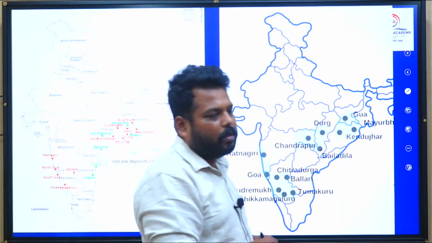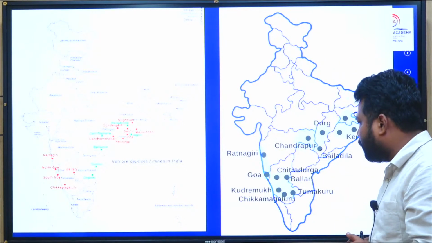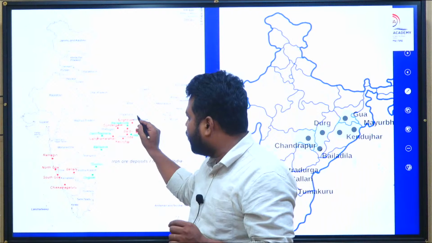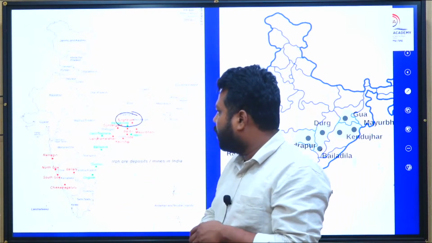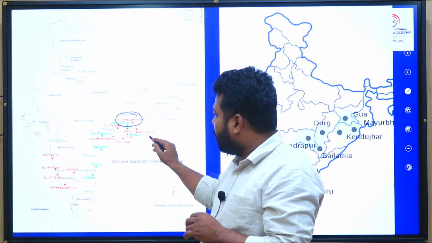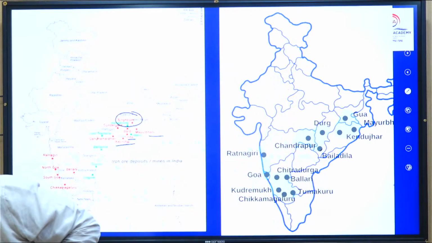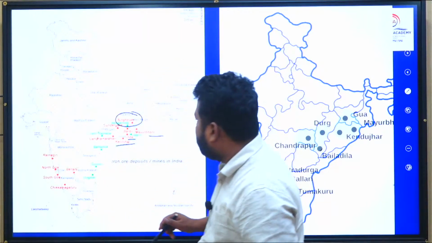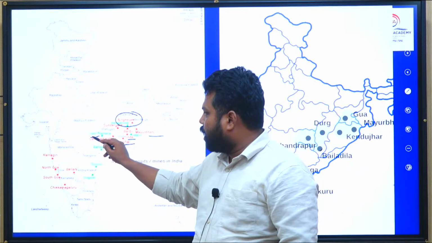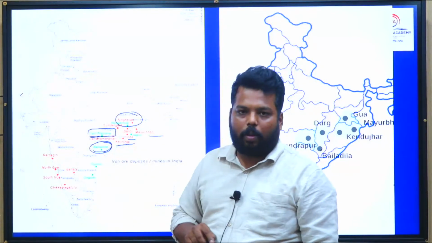And coming to iron ore distribution, here the iron ore deposits, the reserves, because UPSC started asking questions on the economic aspect, right? So there are some important locations like in Jharkhand we will see Singhbhum, and in Odisha Mayurbhanj, Keonjhar, Joda mines, and Dhalli Rajhara mines in Chhattisgarh, Bailadila mines in Chhattisgarh.